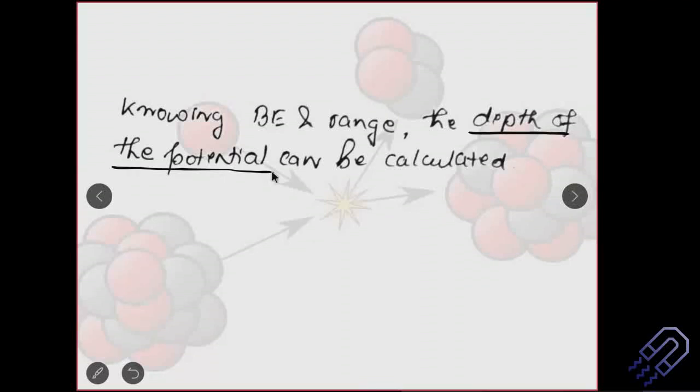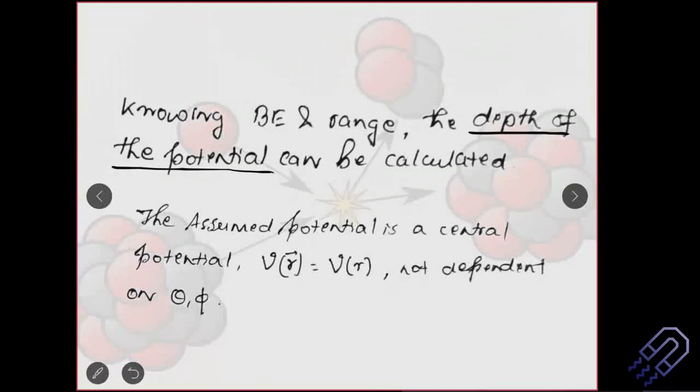So I think it's becoming more and more clear why you are using quantum mechanics here. And then the question for your exam might be: find out the depth of the potential for a deuteron system, given the binding energy is this and range is this. Even if I don't give you the binding energy and range, you are obligated to remember this because it comes as a part of general knowledge for students studying MSc physics. It's important that you should remember this.